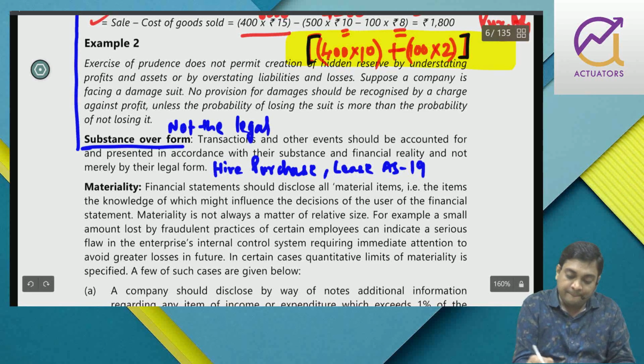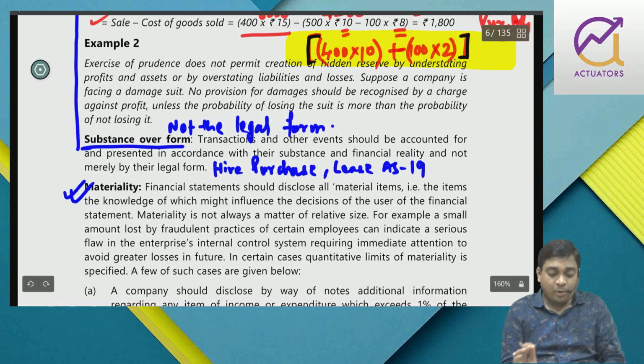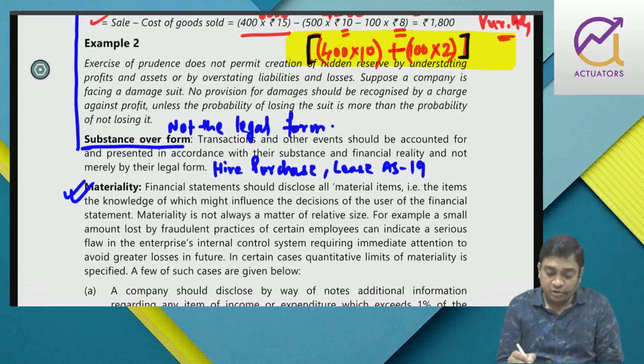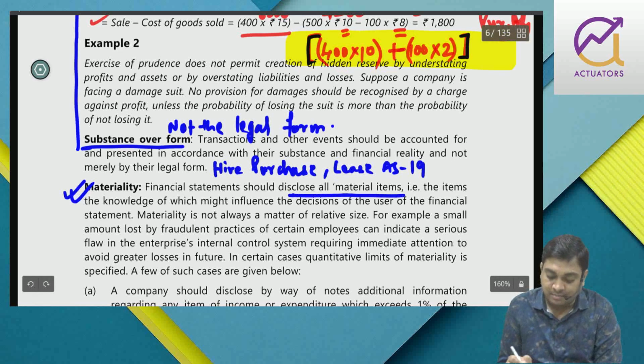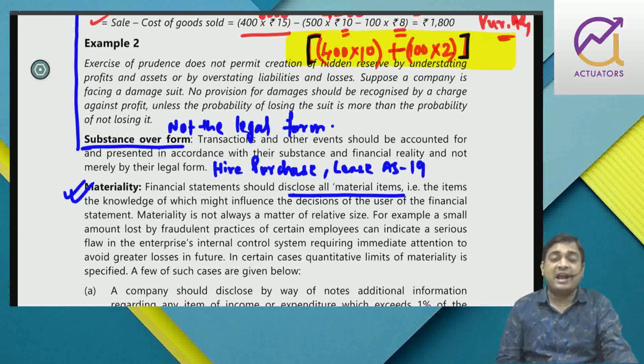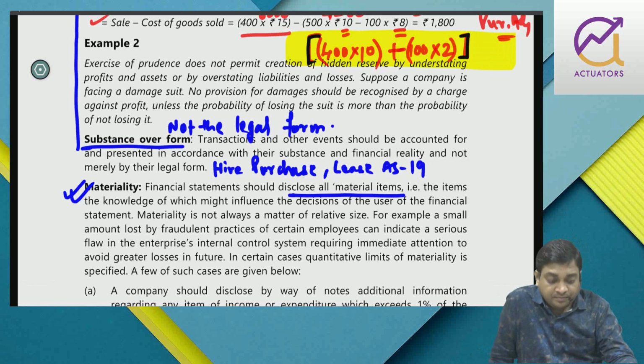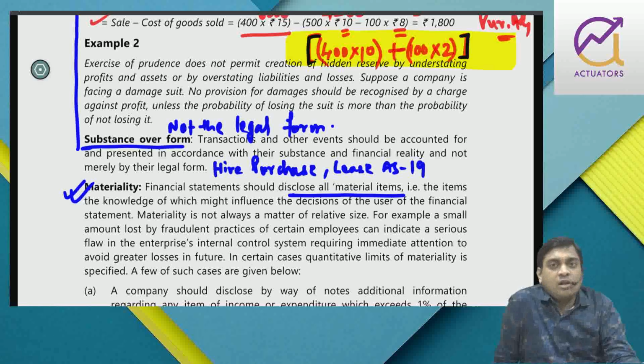Now this materiality is very important, that we should disclose all material items. Now how do you consider an item to be material? Say for example, there is a small theft which has taken place.